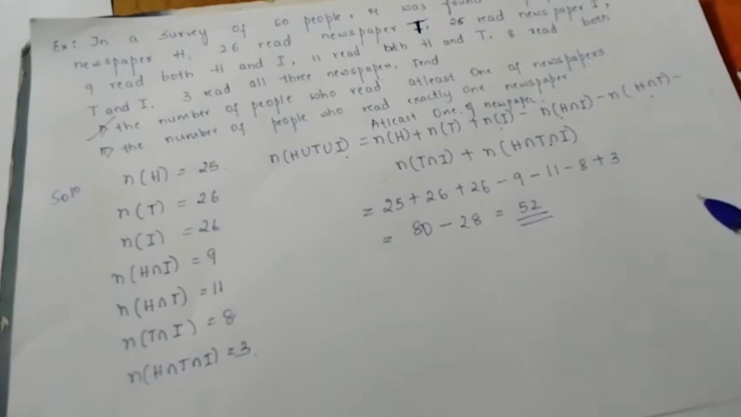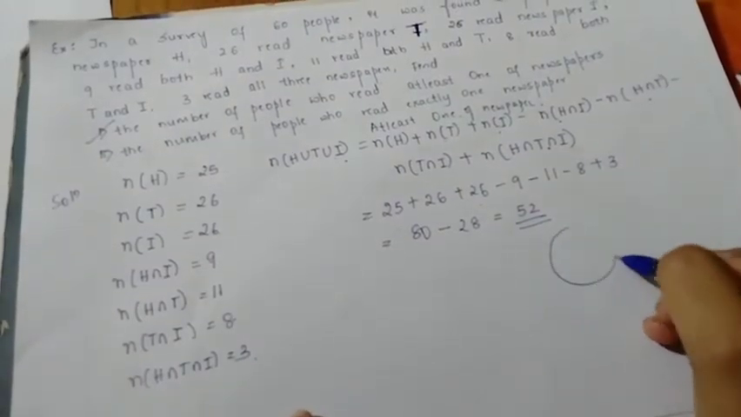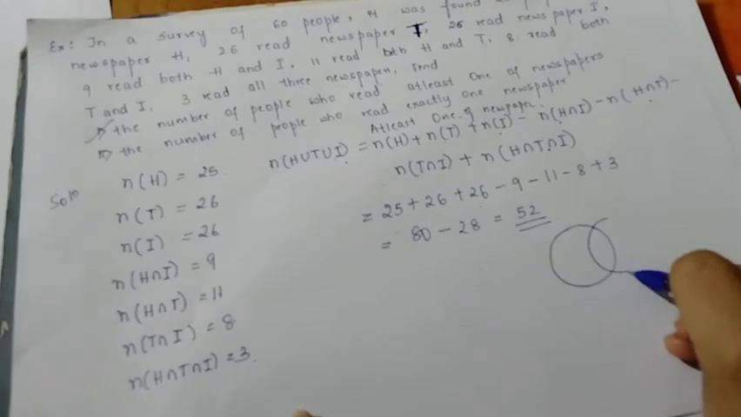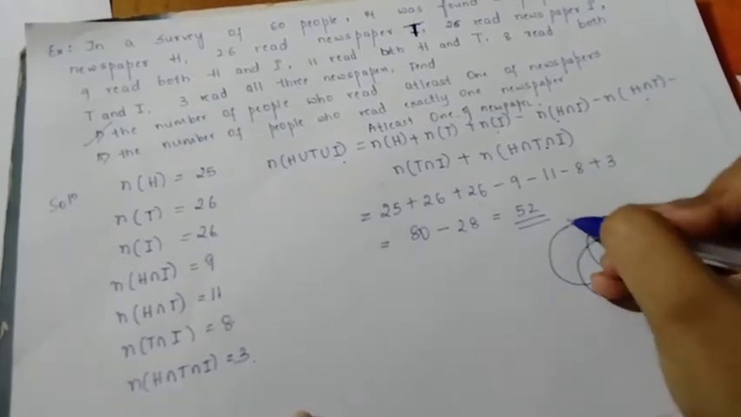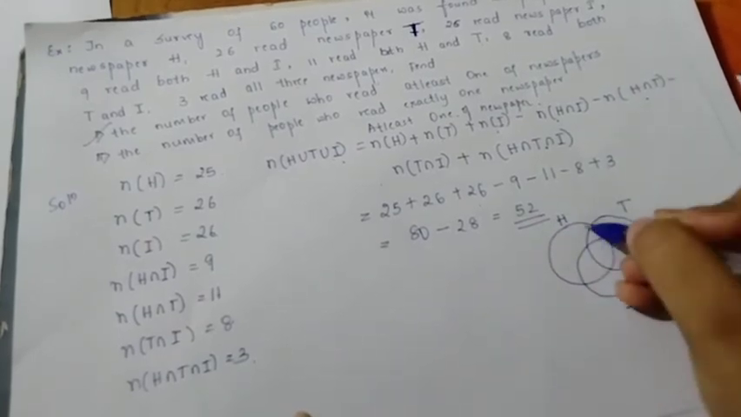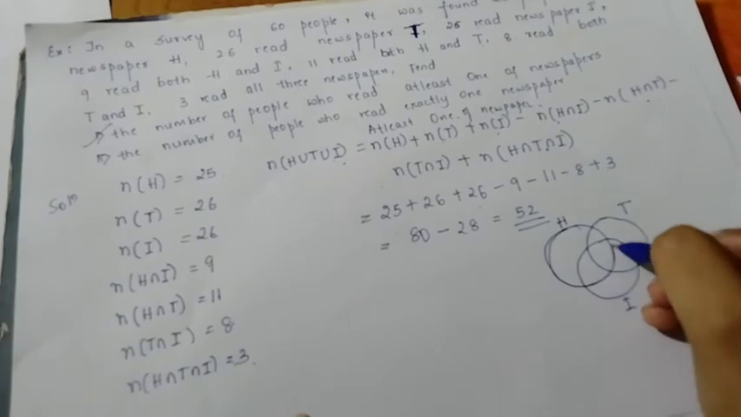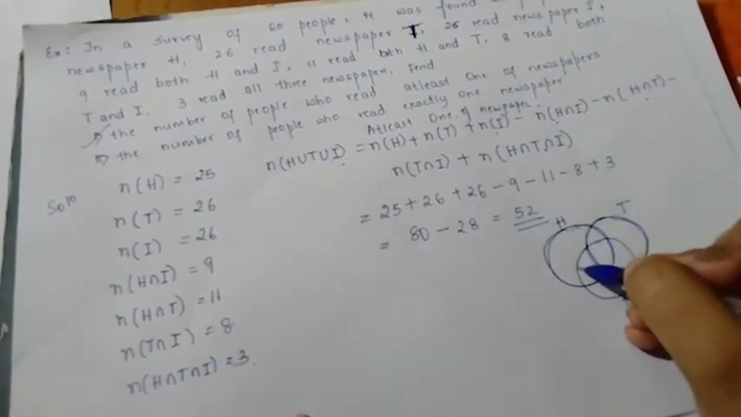Now what I want: how many will read exactly one newspaper? So exactly one newspaper means we have to remove all the intersections. To remove that I'm going to use the concept of Venn diagram here. Can you see? I have taken 3 Venn diagrams. What are the newspapers? H, T and I. So this circle is indicating H, this is indicating T, and this is indicating I.